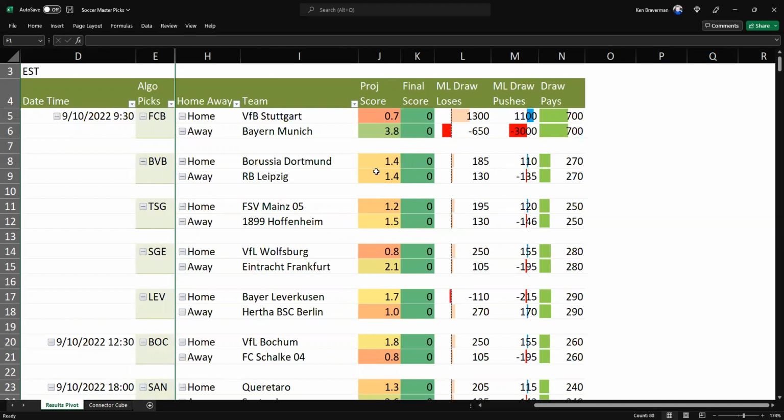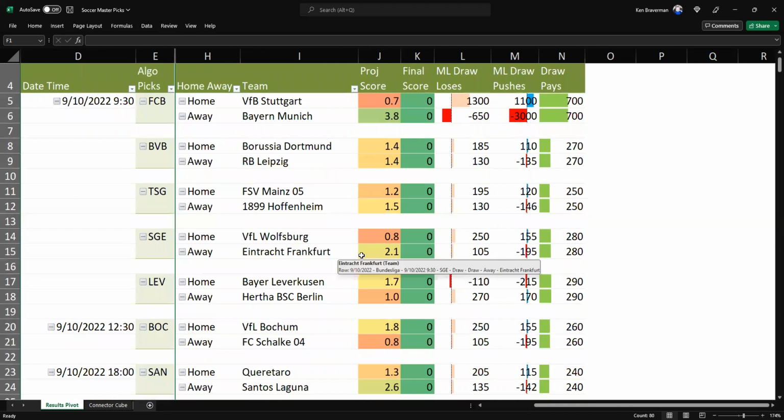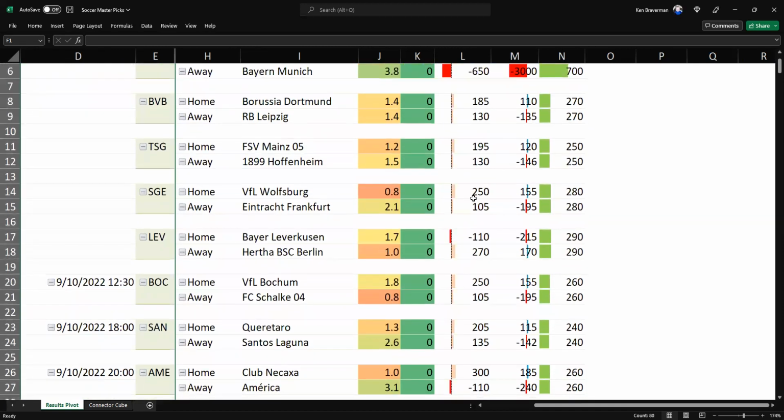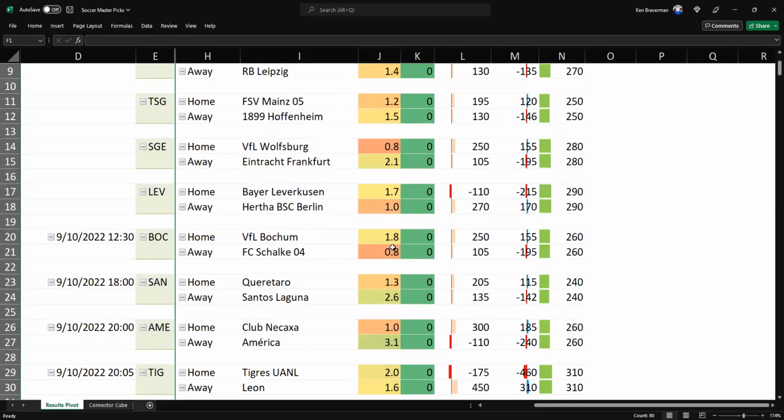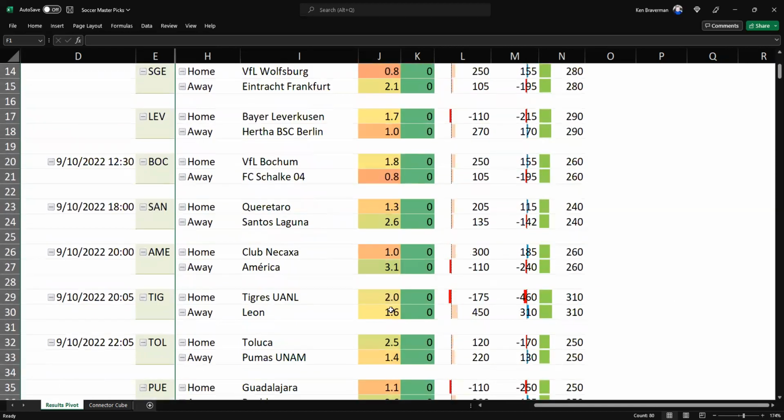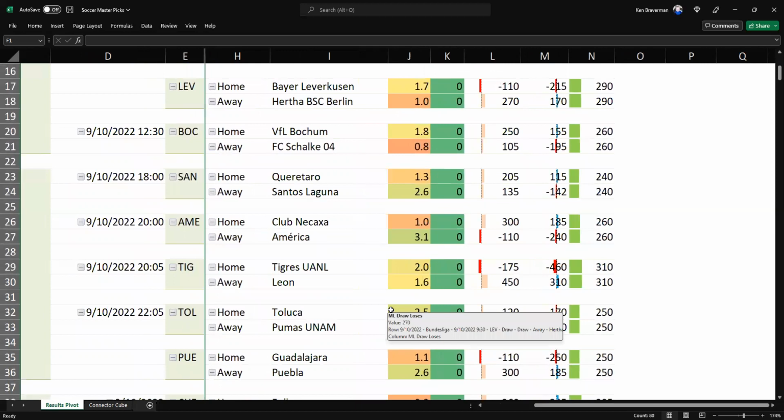And you want to look at where the projected score is predicting that an underdog might win, right? Here, this says tie here, by the way, in Borussia Dortmund and RB Leipzig. This is a Bundesliga. This 1899 might beat 05. Frankfurt beats Wolfsburg, but they're the favorite. Bayer Leverkusen barely beats Berlin.